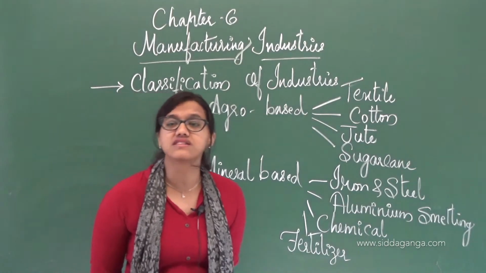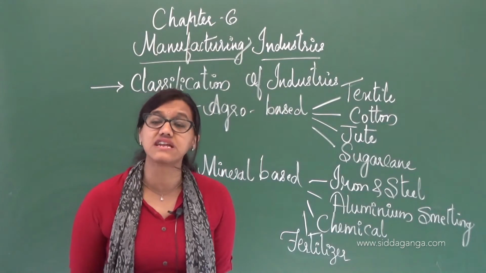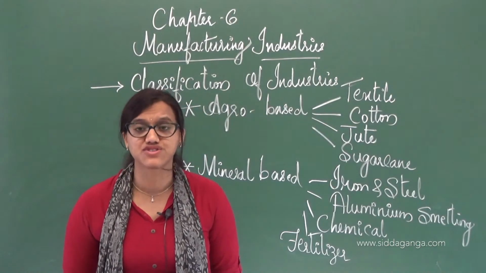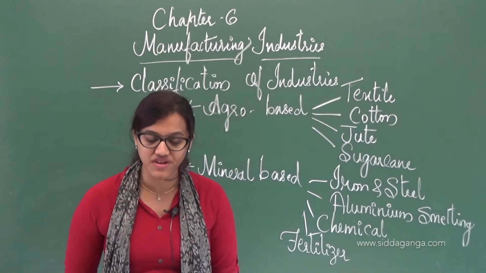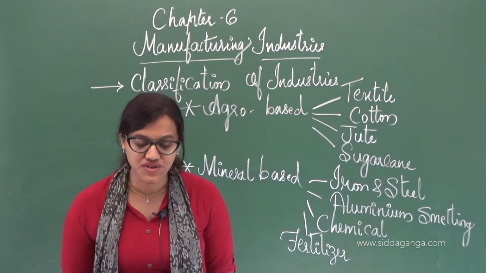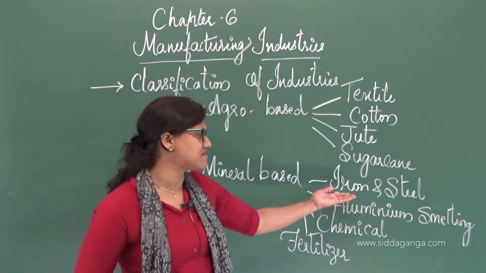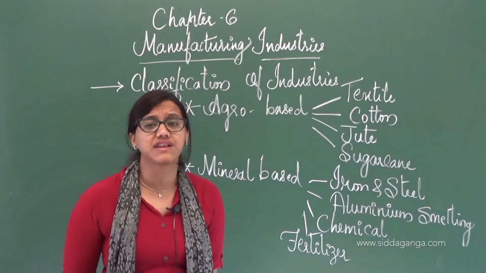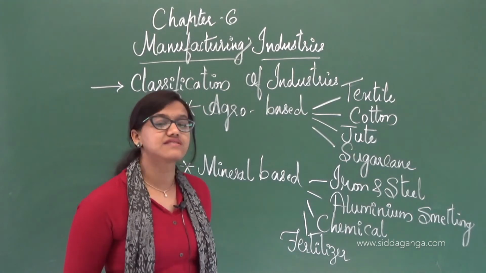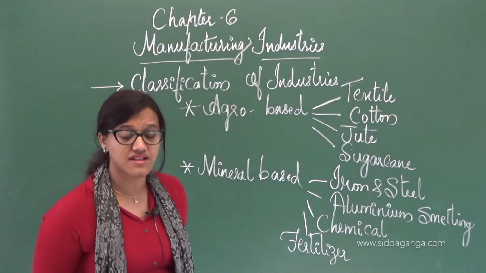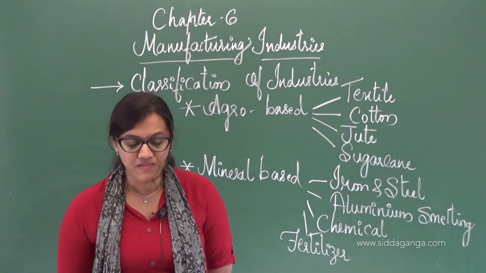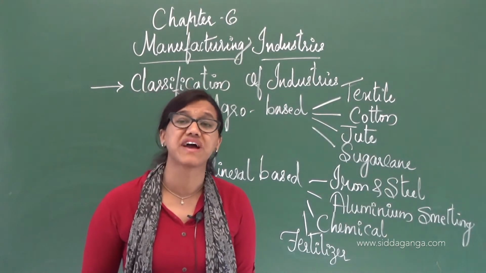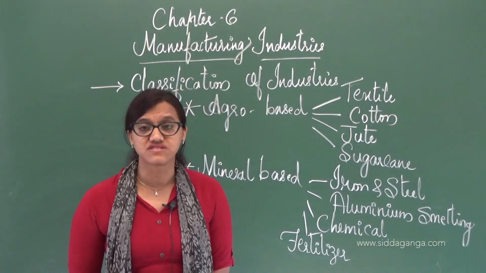Production and consumption of steel is very often regarded as the index of a country's development. Whatever they produce and whatever they consume, we can consider that as an index. Raw materials as well as finished goods are heavy and bulky. The name itself tells you, iron and steel, so you can imagine it would be very bulky and heavy in nature. Some quantities of manganese are required to harden the steel.